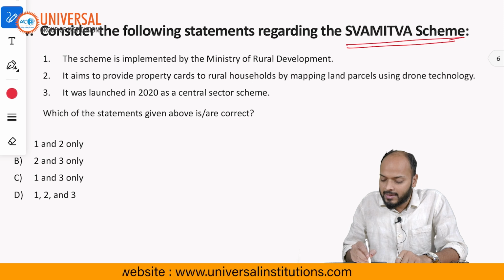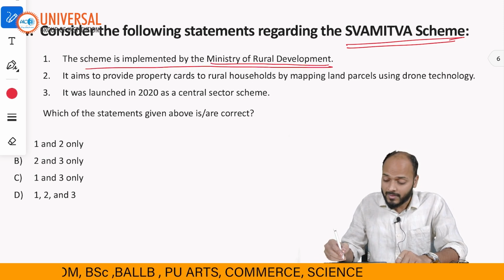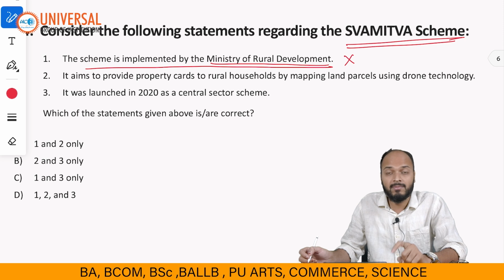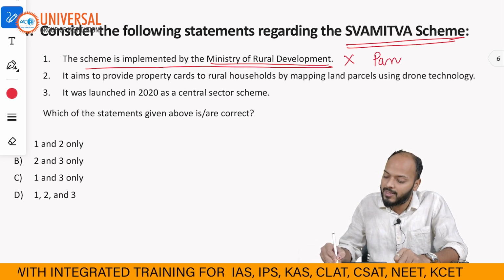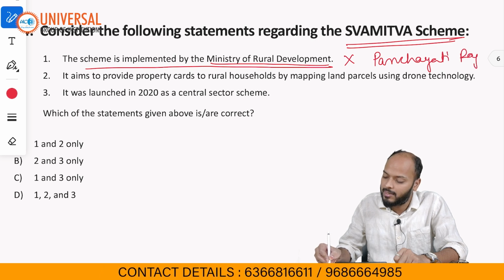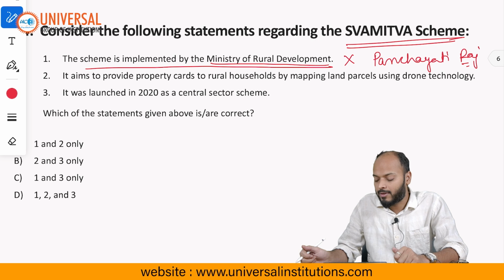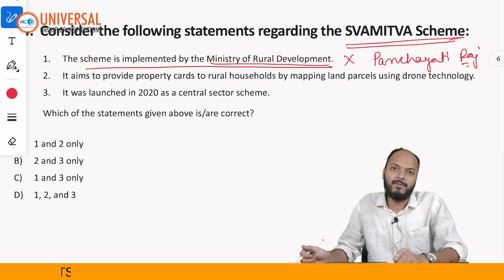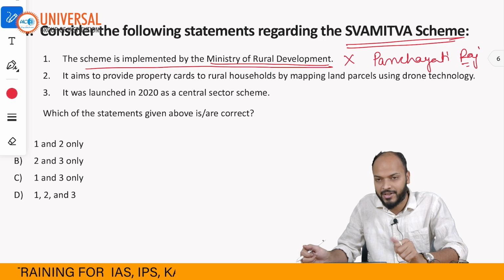So statement 1 says the scheme is implemented by the Ministry of Rural Development. This statement is incorrect. This scheme is implemented by the Ministry of Panchayati Raj, and not by the Ministry of Rural Development. A question for you people: who is our Minister for Panchayati Raj, right? You can comment on this in the YouTube comments section, right?